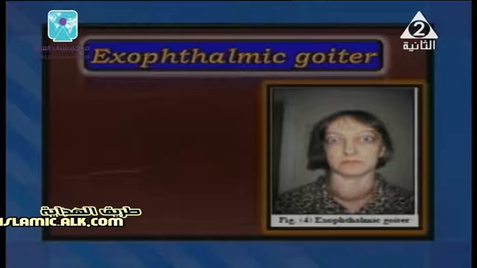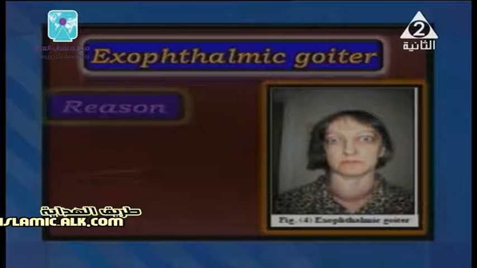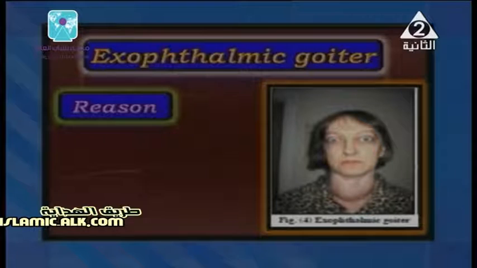Enlargement of the gland with protrusion of the eyeballs. Its main reason is hypersecretion, or increasing of secretion of the gland, which is hyperthyroidism. What else? Its reason, as we said, is the increase in the secretion of the gland.